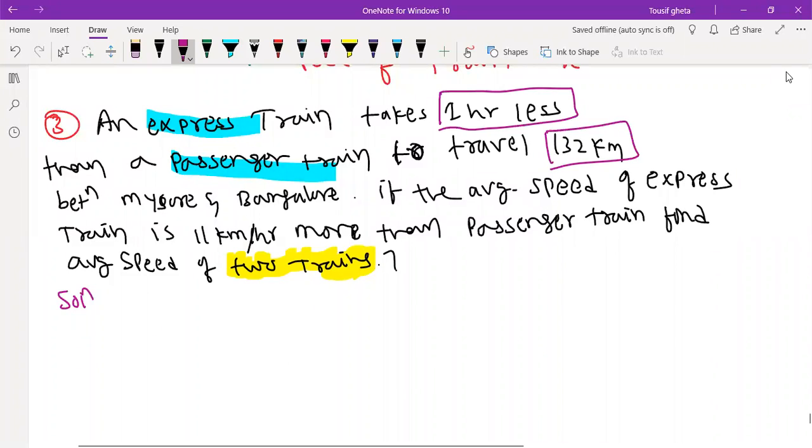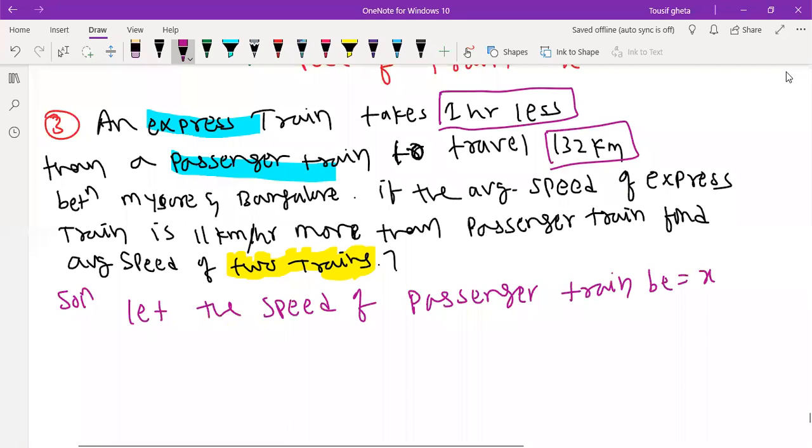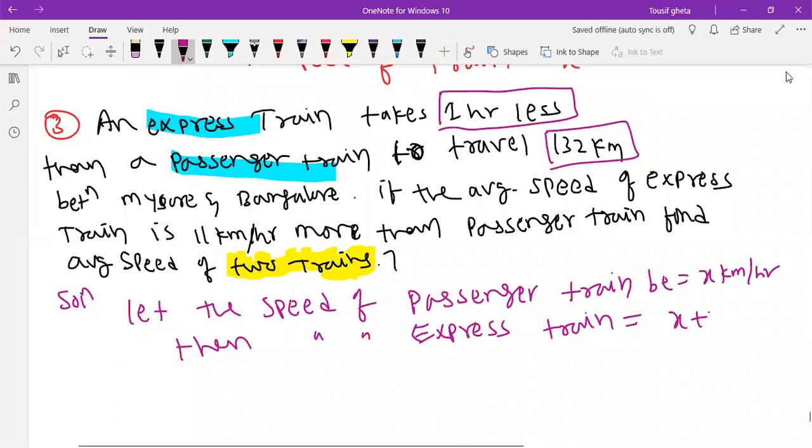So we will write, let the speed of passenger train be x kilometer per hour. Then you understood what will be the speed of express train. You know the speed of express train will be x plus 11. I wrote this extra.